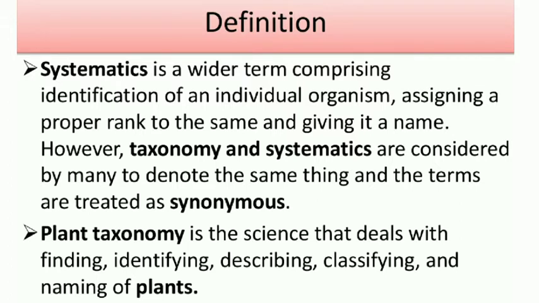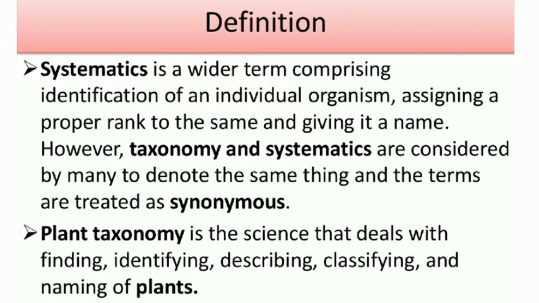Here systematics is a wider term comprising identification of an individual organism, assigning a proper rank to the same and giving it a name. However, taxonomy and systematics are considered by many to denote the same thing, and the terms are treated as synonymous.